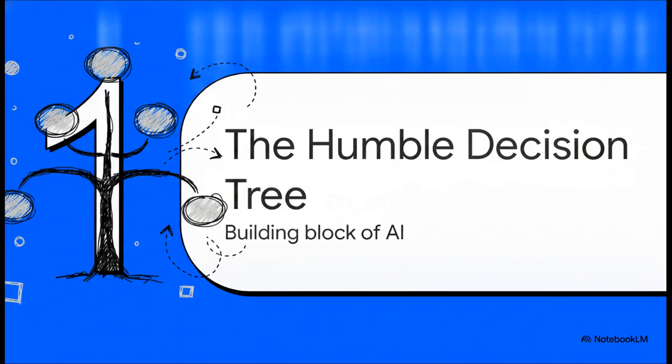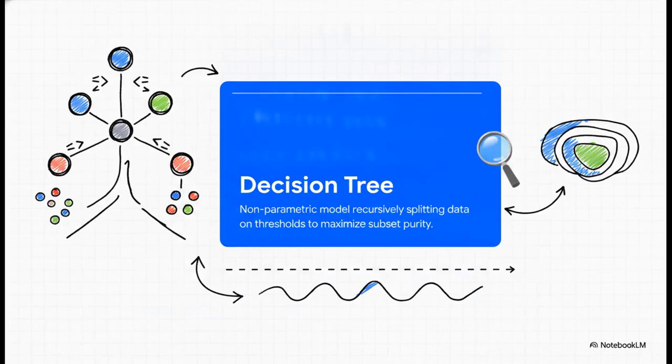Section 1. The humble decision tree, the absolute building block of AI. What makes the decision tree so incredibly cool is that it's a non-parametric model. In plain English, that means it doesn't just assume our data follows some neat, predefined mathematical shape, like a perfectly straight line. Instead, its capacity grows dynamically with the data itself. It builds a set of conditional rules, recursively splitting up the feature space based on specific thresholds to maximize what we call subset purity.